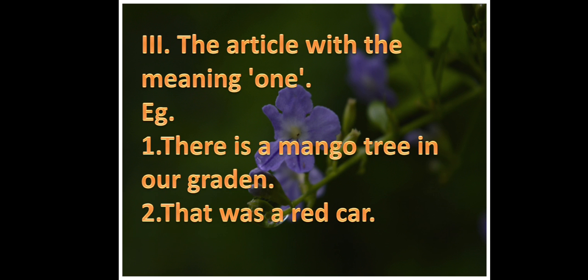We use the indefinite article a with the meaning of one. For example, there is a mango tree in our garden. In this sentence, the indefinite article a refers to a single one. So there is one mango tree in our garden. In the second example, that was a red car. Here that red car is denoted as a single one. To say one, instead of the word one, we have used a.